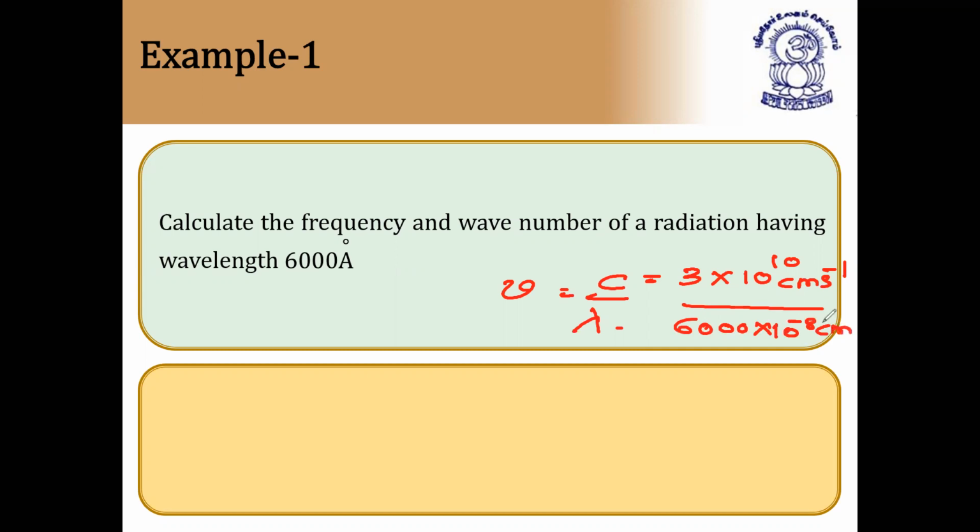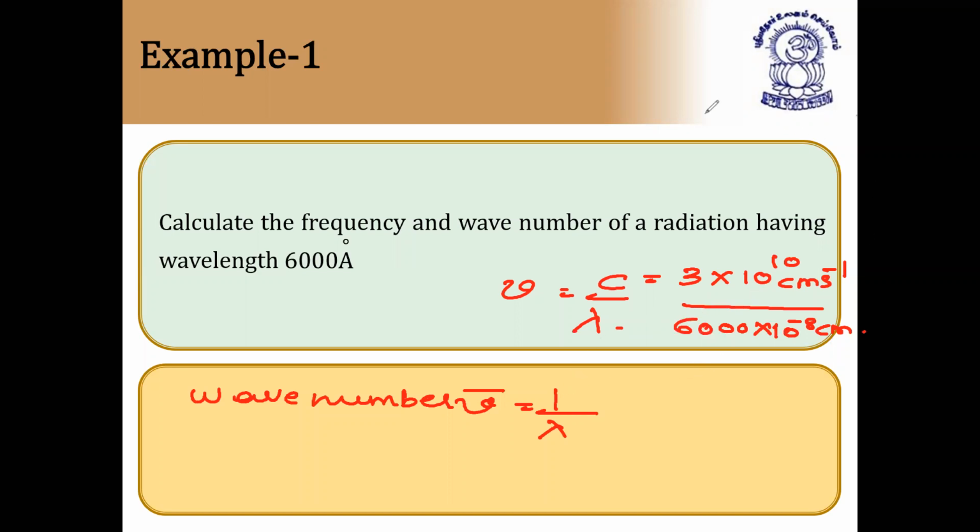In this way, you'll get the frequency. And what is wave number? 1 by lambda. That is 1 by 6,000 into 10 to the power of minus 8 centimeters. So wave number nu bar is equal to 1 by lambda. So by applying these two formulas, we can easily find the frequency and wave number.